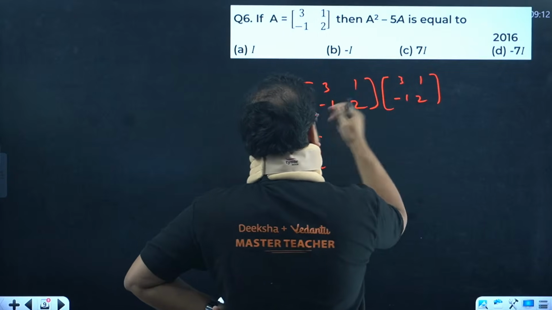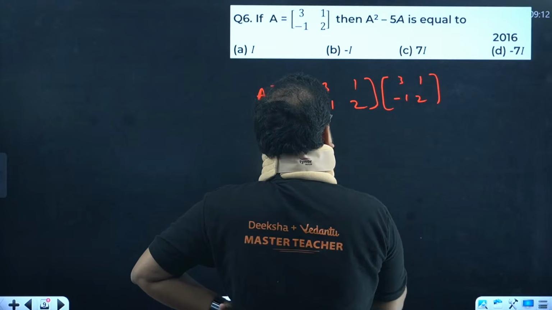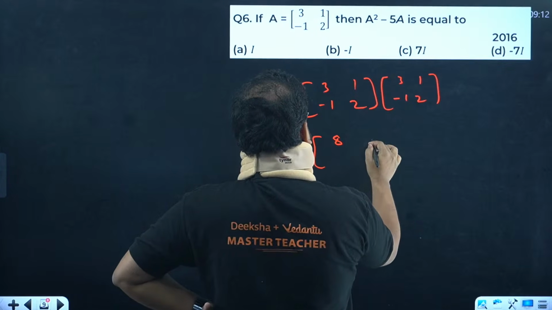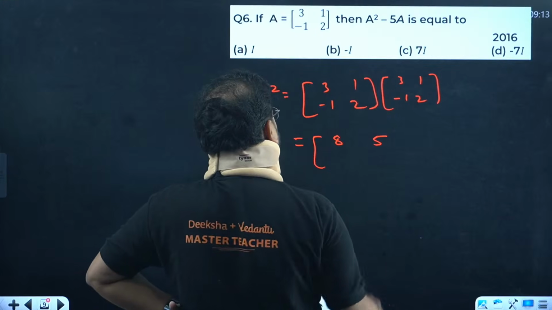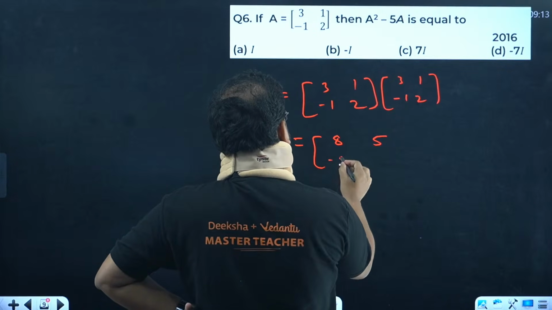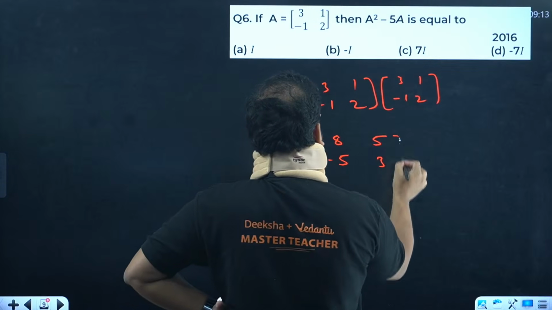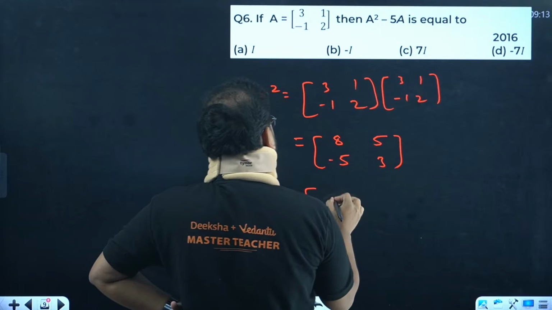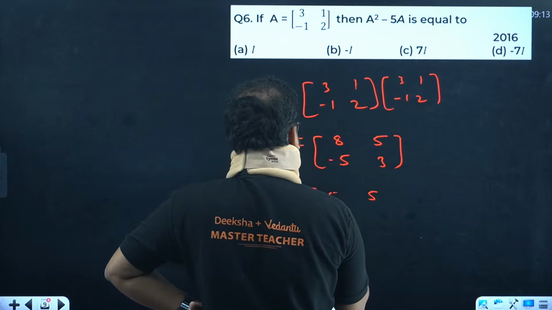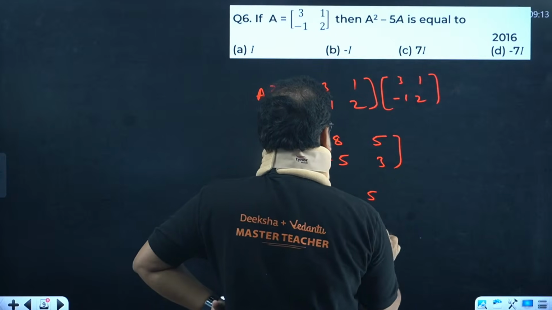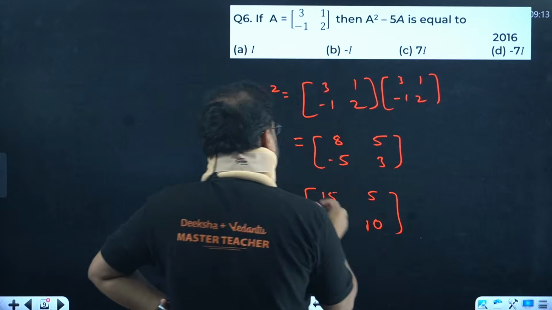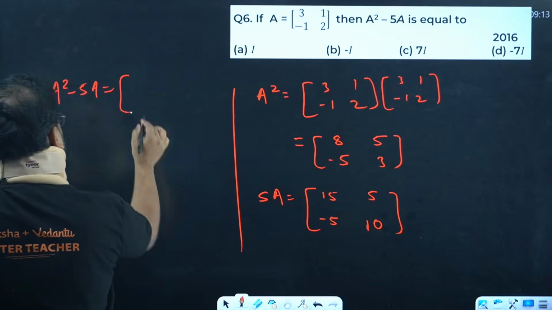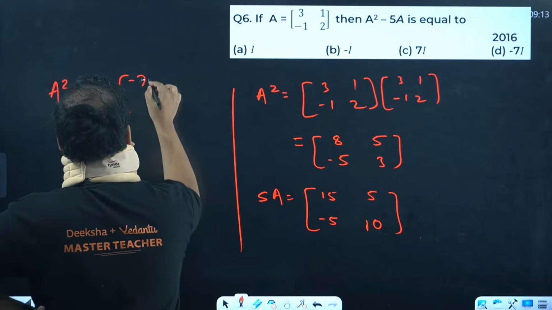Excuse me, 9 and minus 1. Something is missing. I think 8 only. Yes, 3 plus 2, so 5. And we have minus 3 and minus 2, so minus 5. Minus 1 and 4, that's 3. What about 5A? For 5A we'll have 15, 5, minus 5 and 10. Let's take the difference of these two. We have 8 minus 15, that's minus 7.